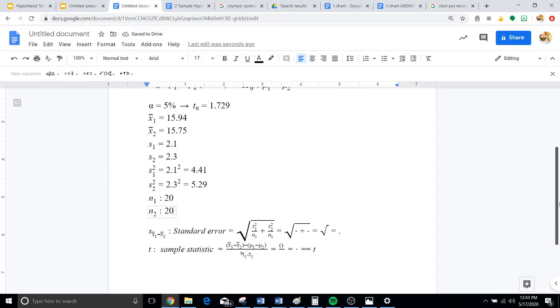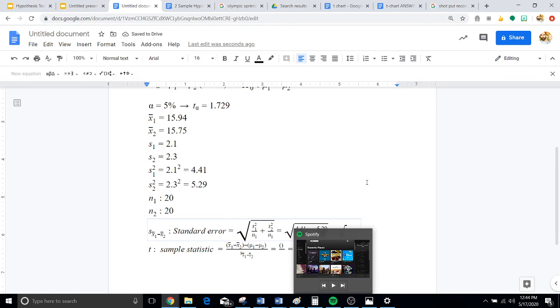So the first thing we've got to do is find our standard error. Well, standard error we're going to find by taking the variance of our first gentleman and dividing that by 20. So our variance was 4.41 for Joaquin, and as we said, 20 was our n. For Damien, we had 5.29 as our variance, and that was also over 20.